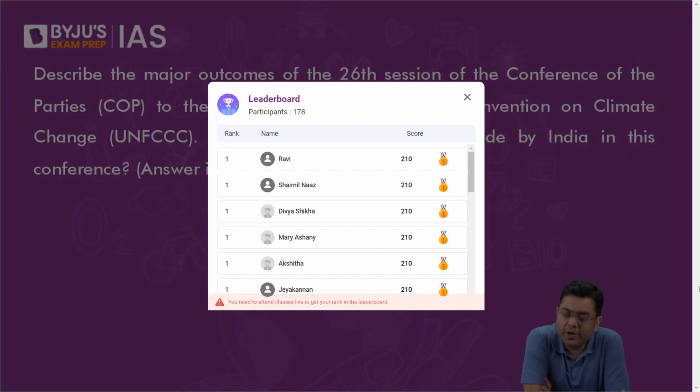Discussions about the issue of climate change were paramount, and various initiatives were taken to combat the level of warming across the planet. These generic statements you write briefly. After that, go straight to the initiatives taken by India: to achieve net zero status by 2070, to increase renewable energy generation by around 500 gigawatts by 2030, and so on. You can talk about this.